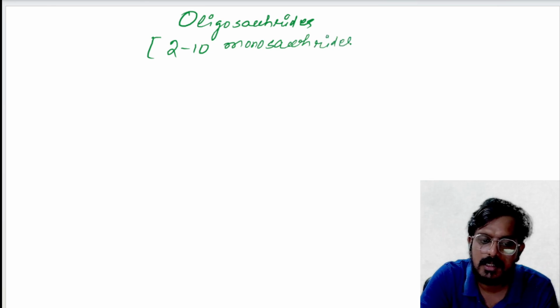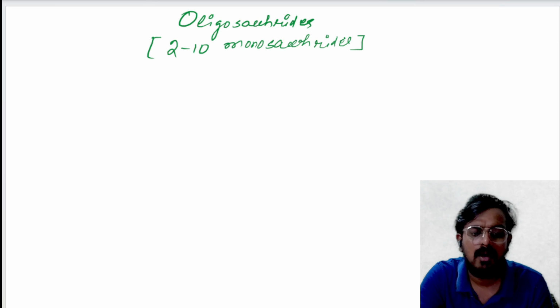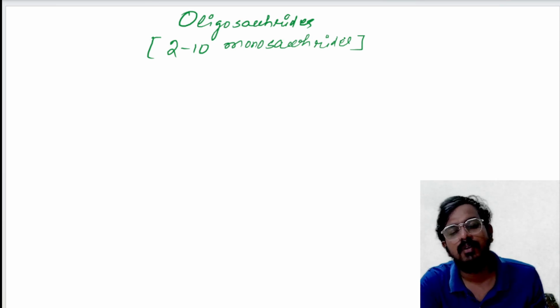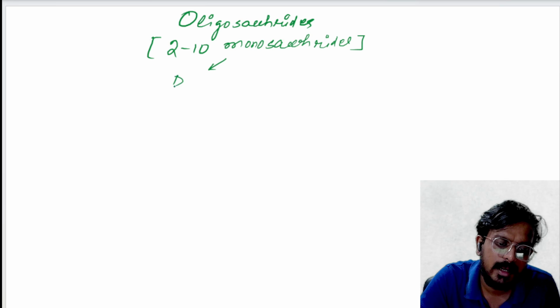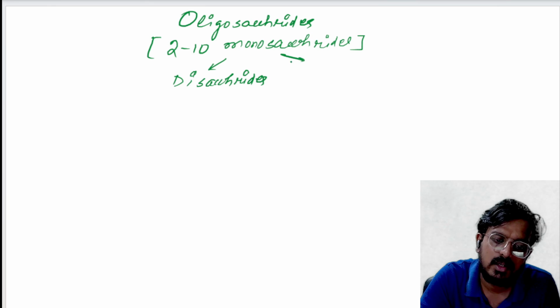These oligosaccharides are further divided into two subclasses. One is called disaccharide, and another is called trisaccharide.